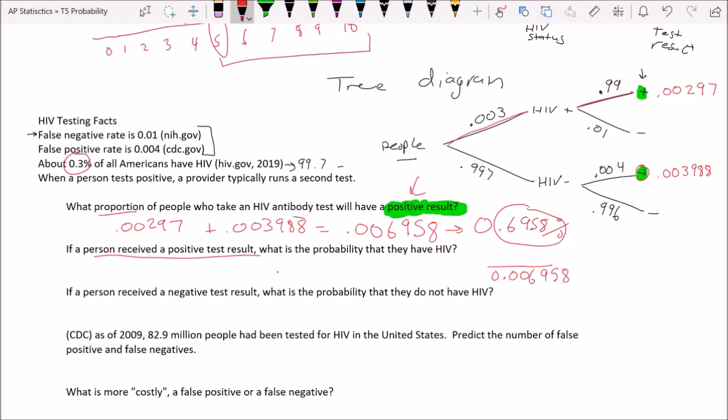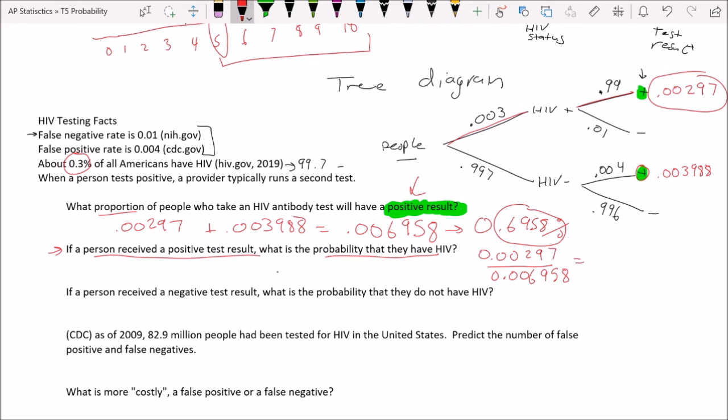This is a conditional probability. It's saying out of those people, what is the probability that they actually have HIV? That's these folks who tested positive and actually have HIV. I'm going to erase those because they look like minuses. So that's 0.00297.